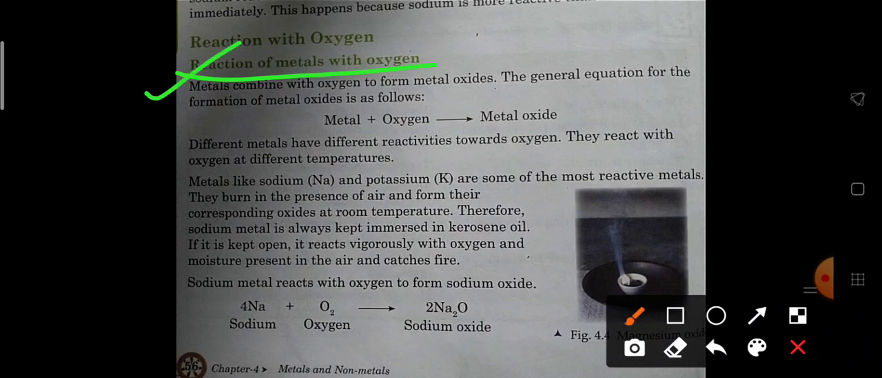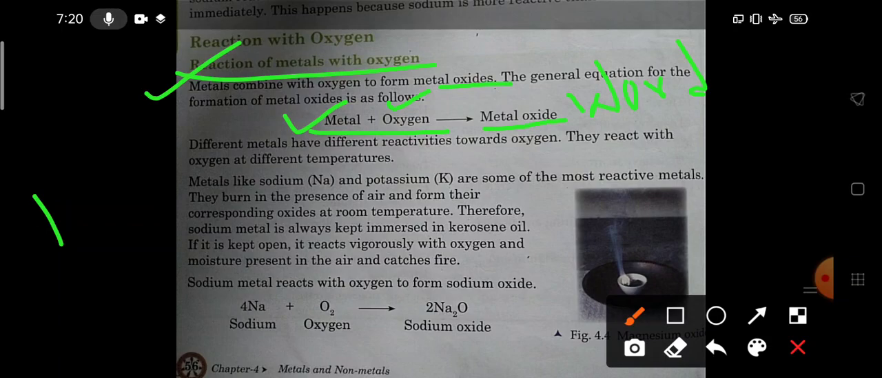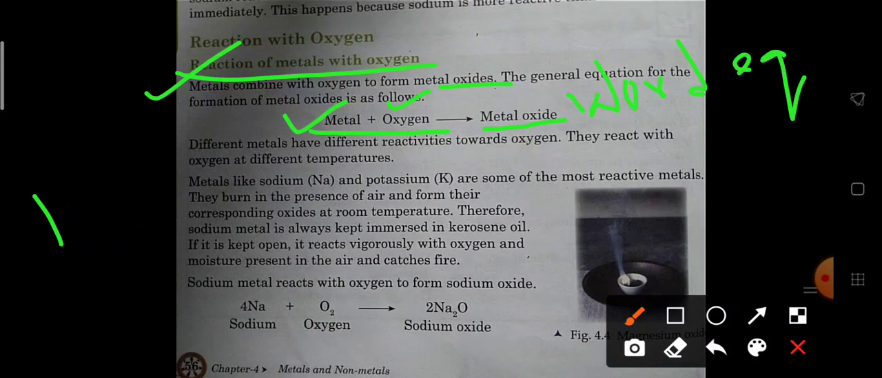Now metals combine with oxygen to form metal oxide. You have to learn: metal plus oxygen. These are the reactants, means which come into reaction with each other, and they react to form metal oxide. This is a chemical reaction where a new substance is formed. So this is known as a word equation, because in this we don't write the formula. Clear?